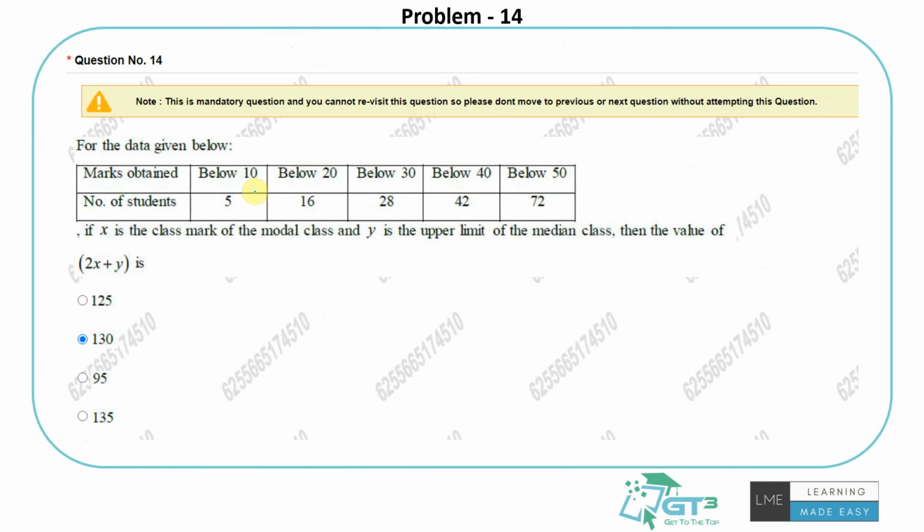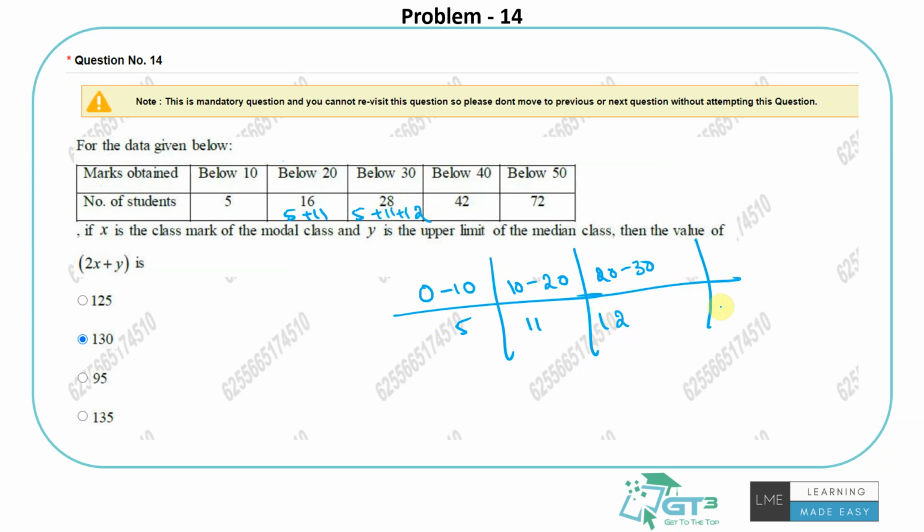You'll see the answers for this because we didn't take the screenshot before solving it, my mistake. So they have given a table, it's like a distribution. Below 10 there are 5 students, people who scored less than 10. Below 20 includes even below 10, so understand that. So this is basically 5 plus 11: 5 people between 0 to 10 and 11 people between 10 to 20. Below 30 means below 10, below 20, and there will be some people 20 to 30 also. This 28 will be 5 plus 11 plus 12.